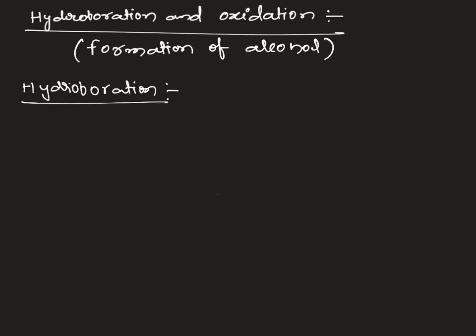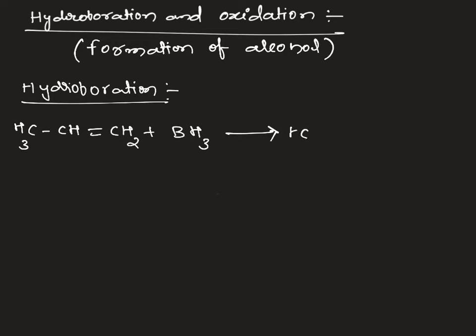In this process, hydroboration means hydrogen and boron are attached to the alkene system. That reaction we call hydroboration. I am taking an example, CH3 CH=CH2 reacting with borane BH3. Generally we take diborane B2H6. When we heat it, it is converted into borane, and that borane reacts with alkenes,